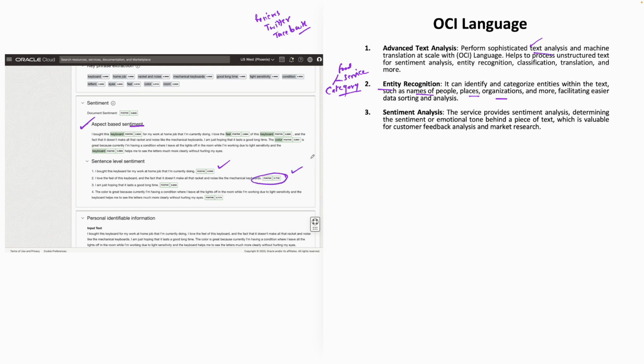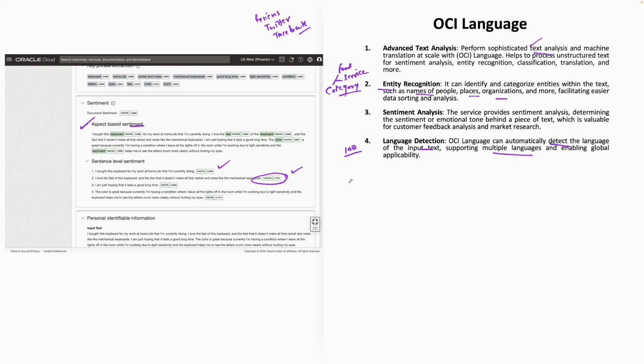This is all about sentiment analysis. So as I said, it can actually cover about 100 languages. OCI Language can automatically detect the language of the input text and supports multiple languages. So it's kind of a globalized machine learning tool, you can call it that way. It's not only that it understands English, but if you are putting in French, German, it understands that, and it can even translate it for you.